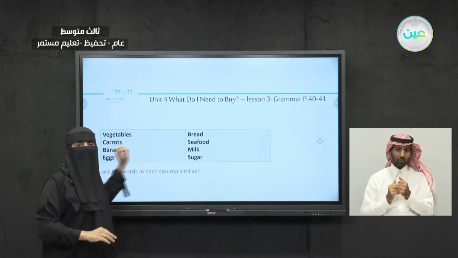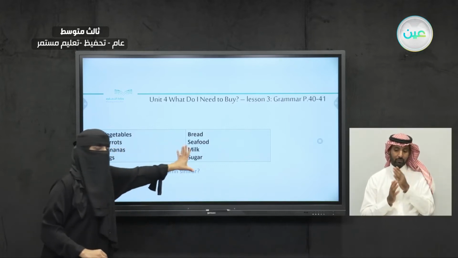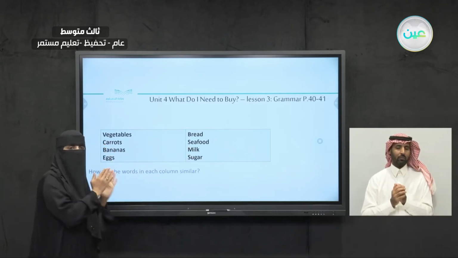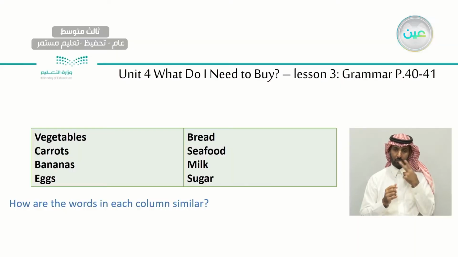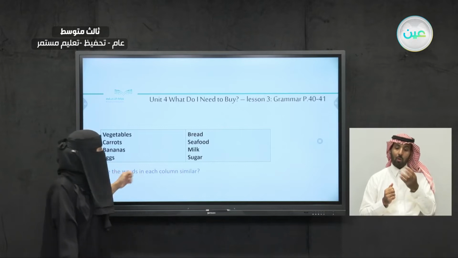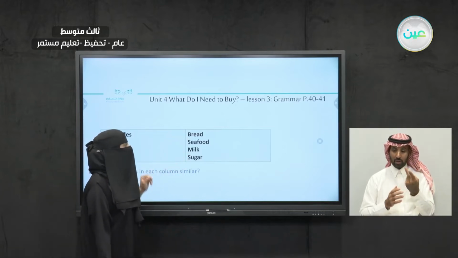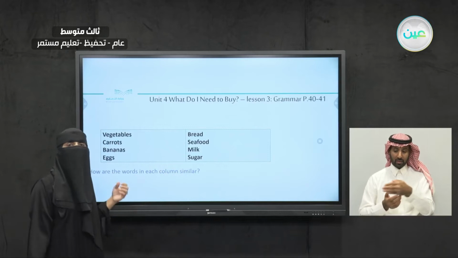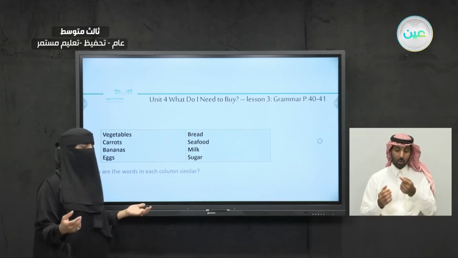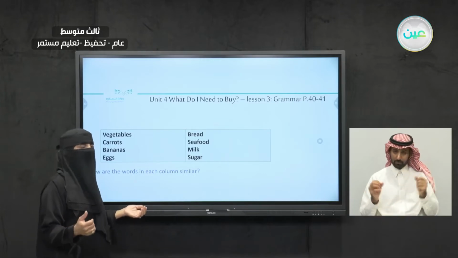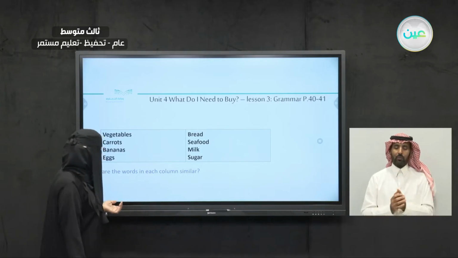Why did I put each one in this group and these in this group? Why didn't I combine them in one? Because, look at it. Vegetables, carrots, bananas, eggs. These are what? Excellent. Countable nouns. What about these? Bread, seafood, milk, sugar, fruit. These are things we cannot count. These are uncountable nouns, okay?